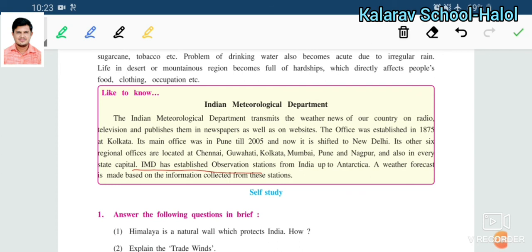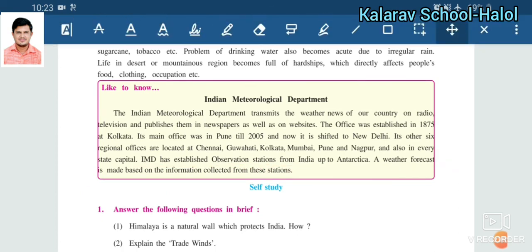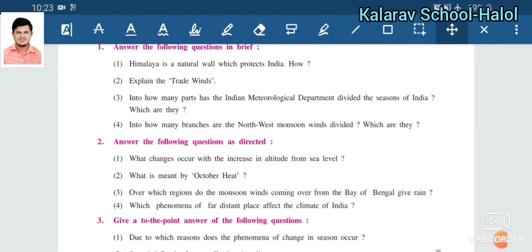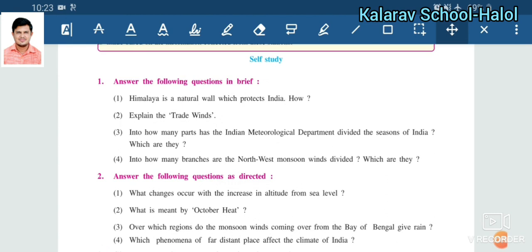The IMD, Indian Meteorological Department, has established observation stations from India up to America. A weather forecast is made based on the information collected from these stations. Whatever information they collect, they show the forecast based on this information. So friends, this is the information about the climate of India, seasons of India and various information that I described, whatever is given in your textbook.